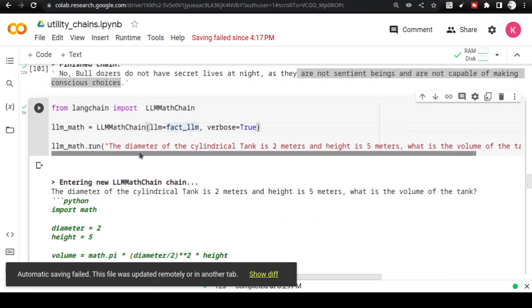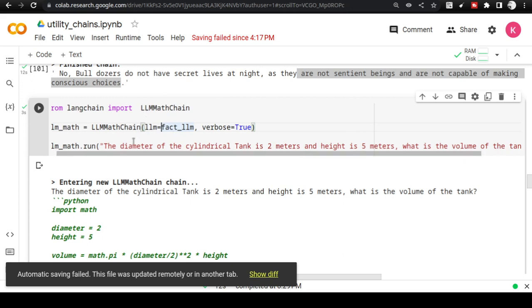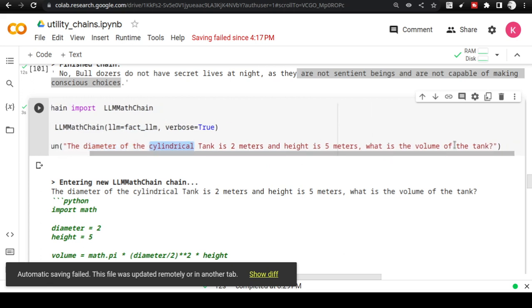And here I'm asking, initially when I started working on this prompt, I am doing an LLM math prompt. Initially, when I started working, I told diameter of the tank. I did not say cylindrical. And also I did not say what is the volume of the tank. I just told what is the volume.